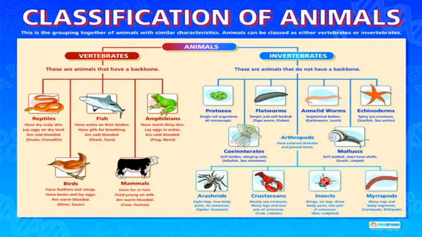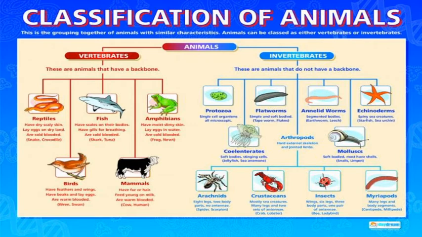Echinoderms are organisms which have spines all over the dermis, for example starfish and sea urchin. They are spiny sea creatures because they are present in marine habitats. Thus, this is all about the invertebrates. Next, we will come to vertebrates, which have a backbone.